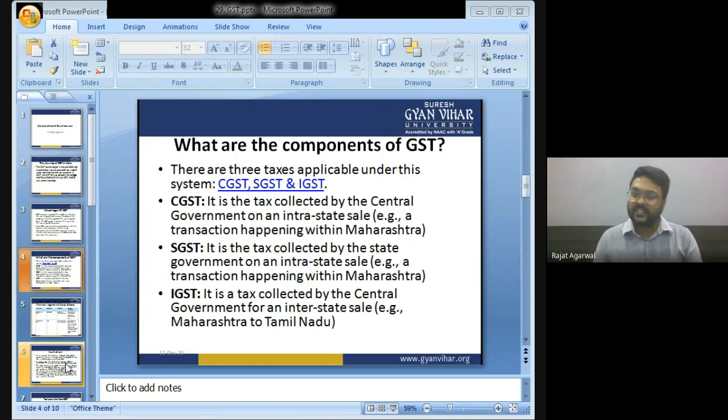IGST. IGST is a tax collected by the central government on an interstate sale, that is, from one state to another state. If you produce any product in Maharashtra and sell it in Gujarat, or produce a product in Rajasthan and sell it in Maharashtra, then IGST will be applicable. Integrated Goods and Service Tax.